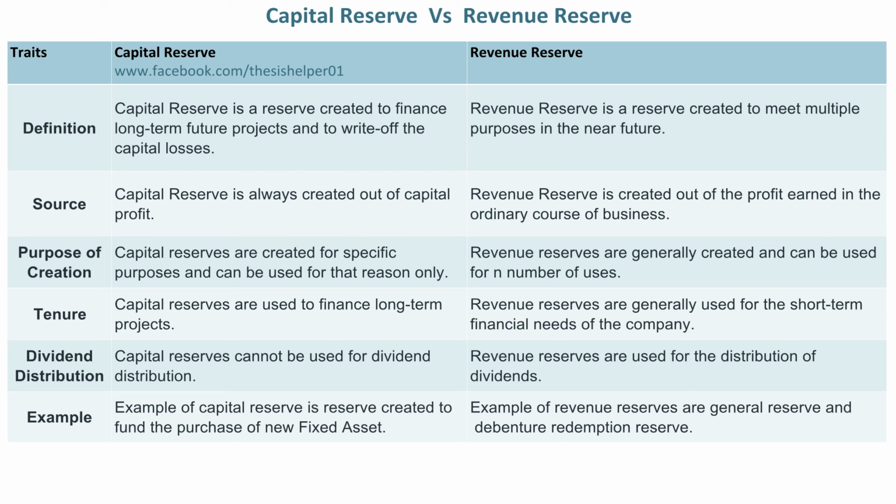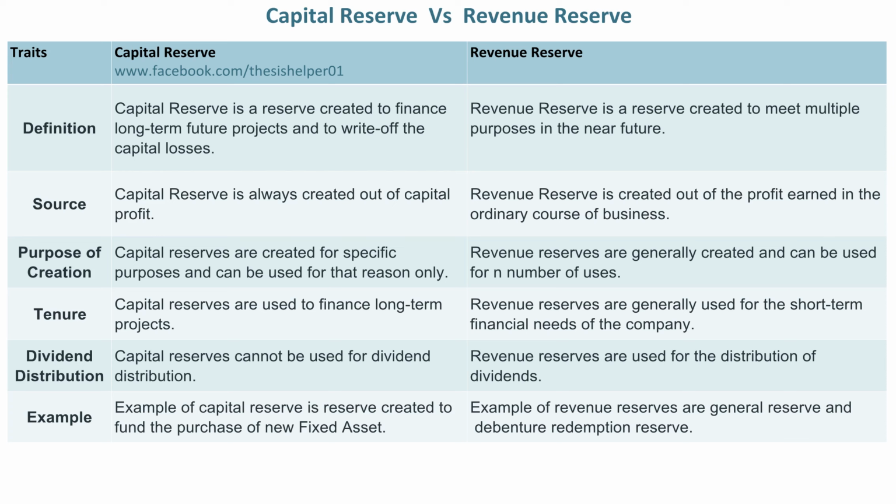Capital reserves are used to finance long-term projects. Whereas, revenue reserves are generally used for the short-term financial needs of the company. Capital reserves cannot be used for dividend distribution. Whereas, revenue reserves are used for the distribution of dividends.